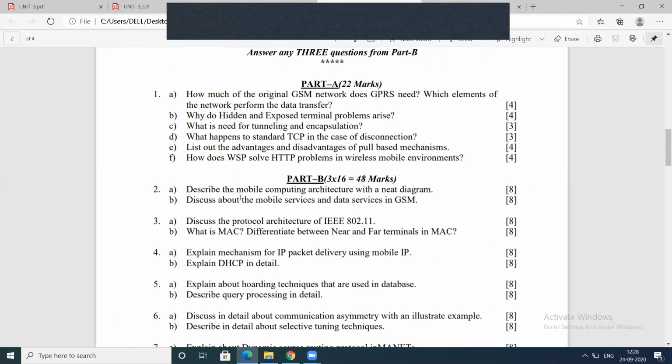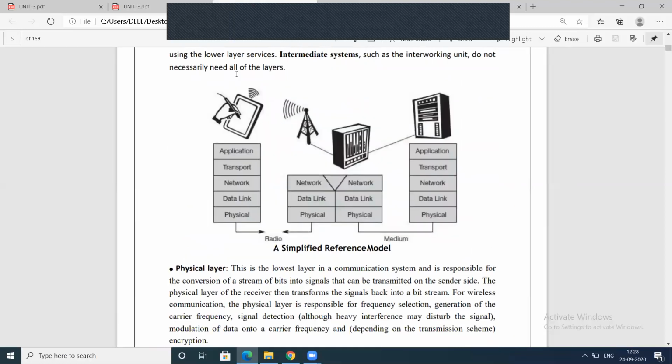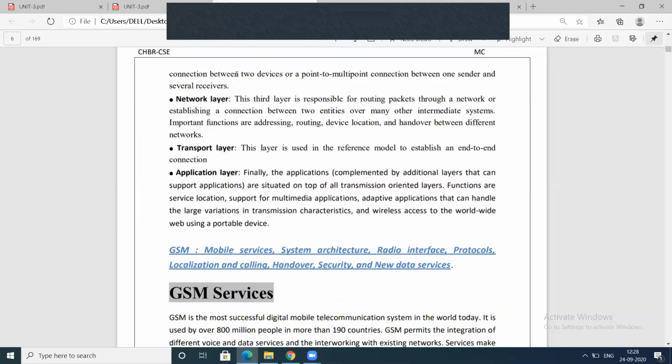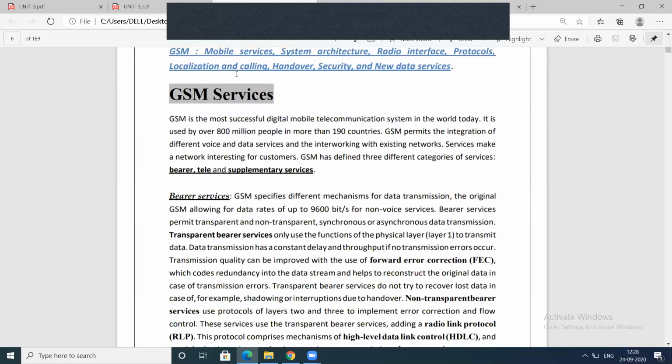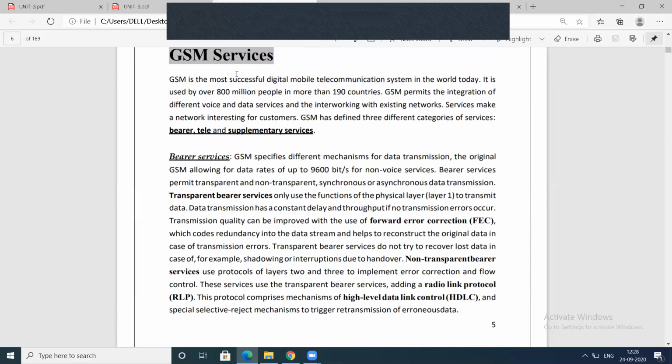And discuss the mobile services and data services in GSM. Here I told you the services, these are the GSM services. In GSM we have majorly three types of services: bearer services, teleservices, and lastly supplementary services.